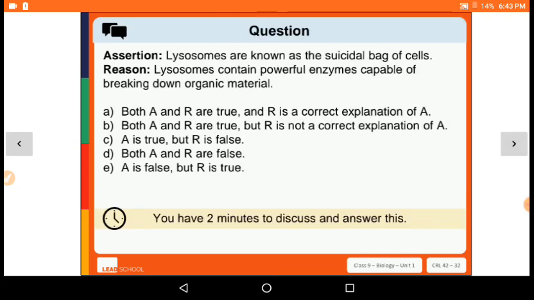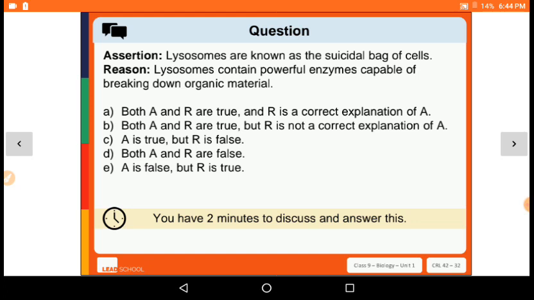And let's see the last one. Lysosomes are known as suicidal bags. That is also true. The reason is lysosomes contain powerful enzymes capable of breaking down organic material. We have discussed the functions of lysosome, and we know they are suicidal bags because when the cells are damaged, the lysosome bursts and the enzymes digest the cells effectively.